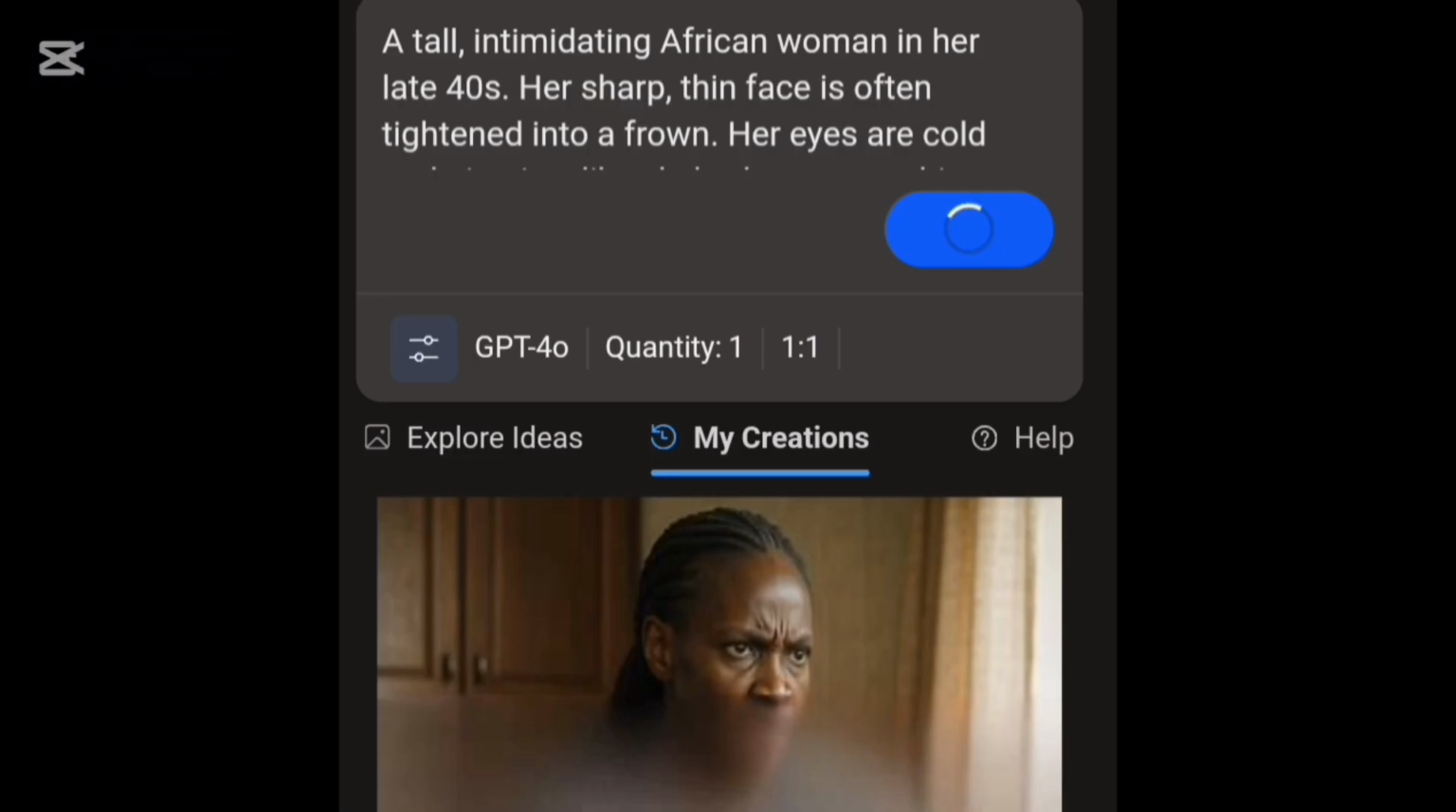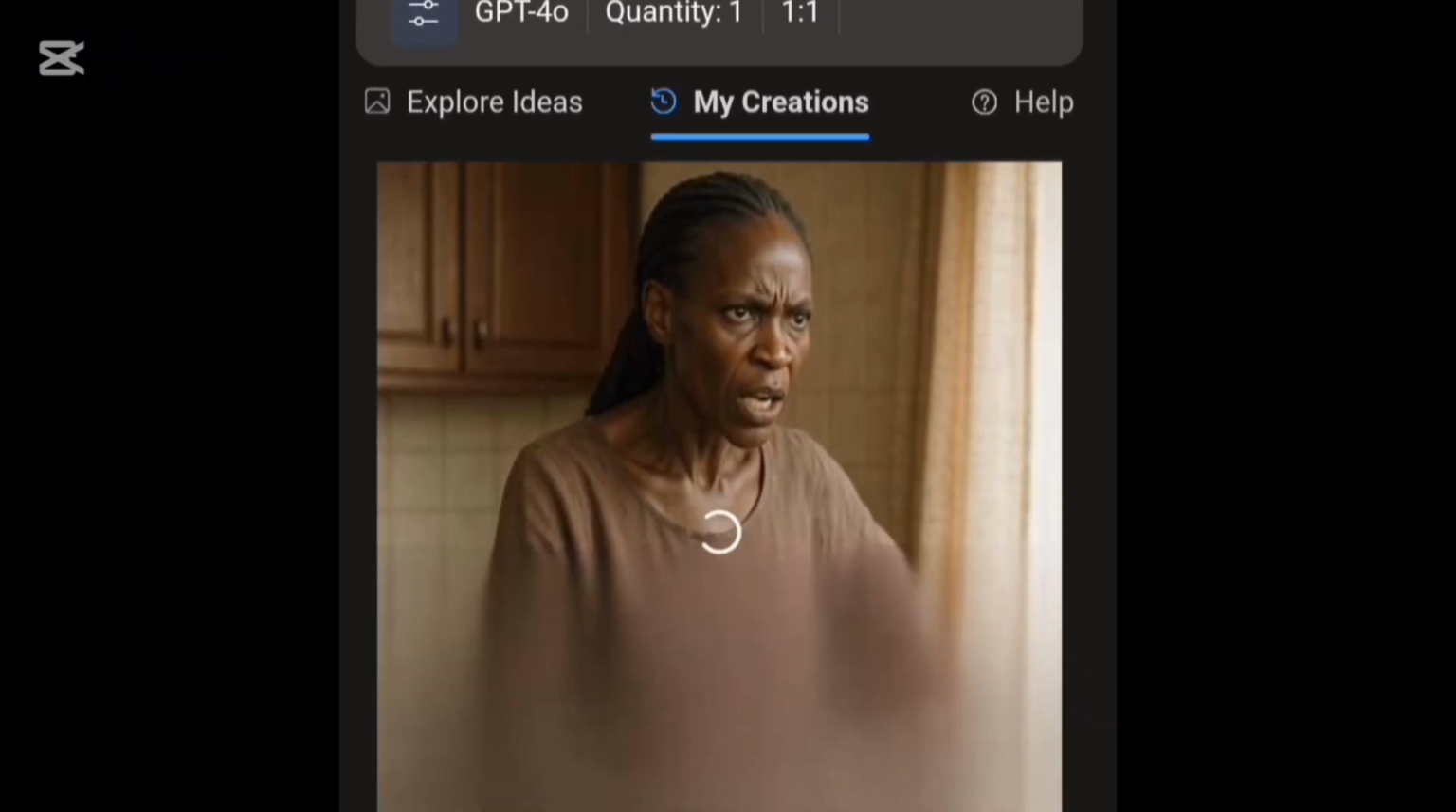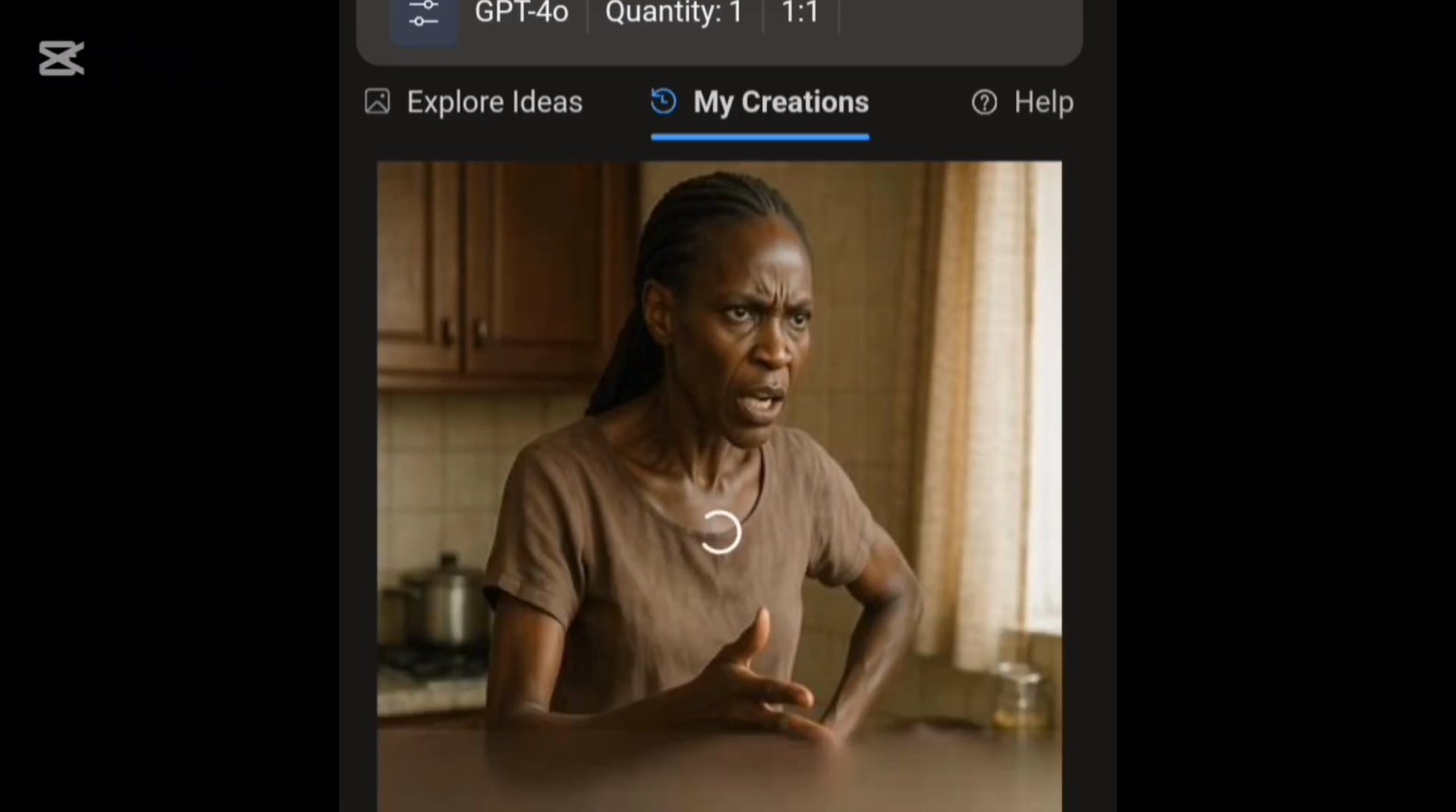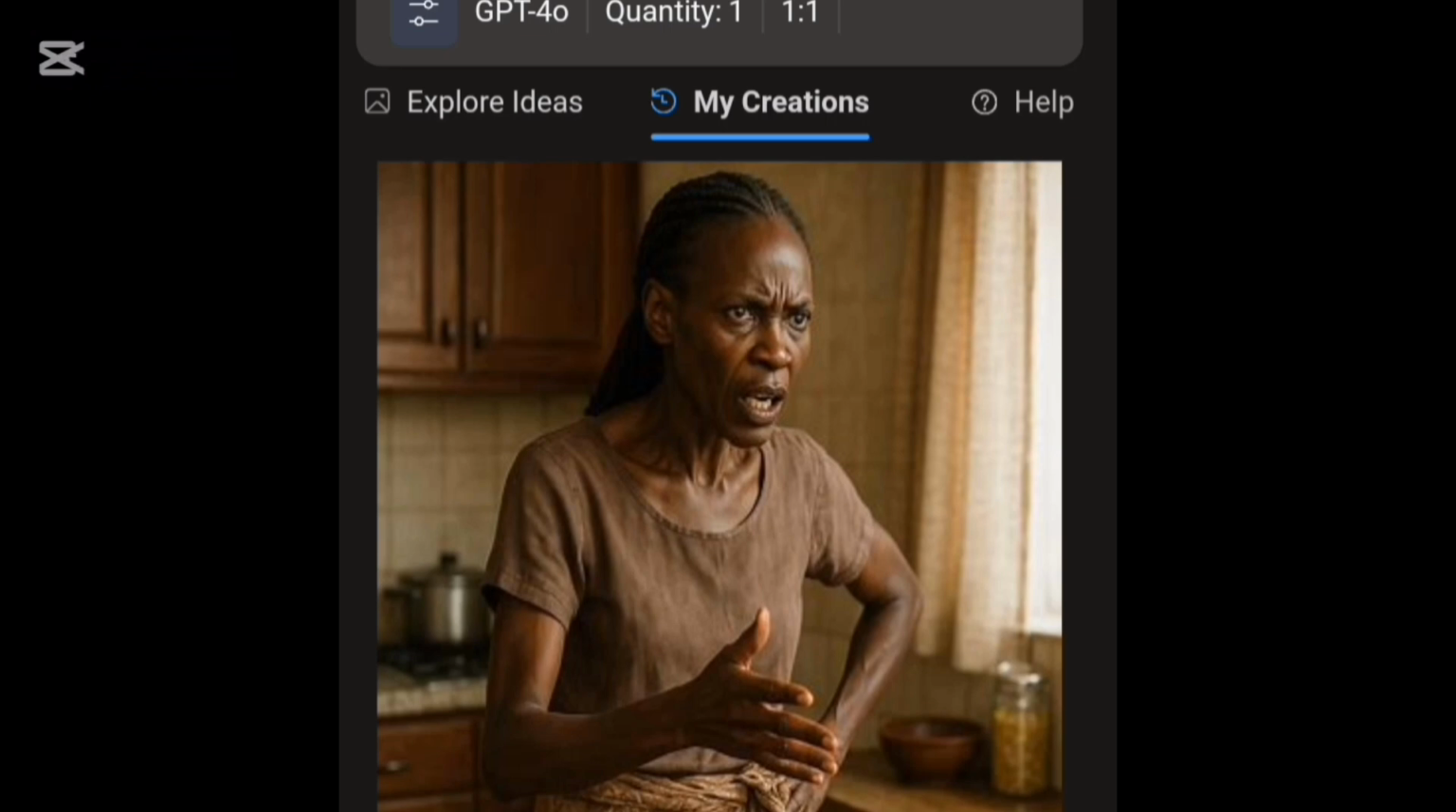It is generating the image for me, and it's going to take a while. You just give it 2-3 or at most 5 minutes and it's going to generate the image for you. And this is what the image looks like. I'm going to take it up a bit so that we can actually see what this image looks like. Okay, it's still loading. Let's just wait a bit so that it loads fully.